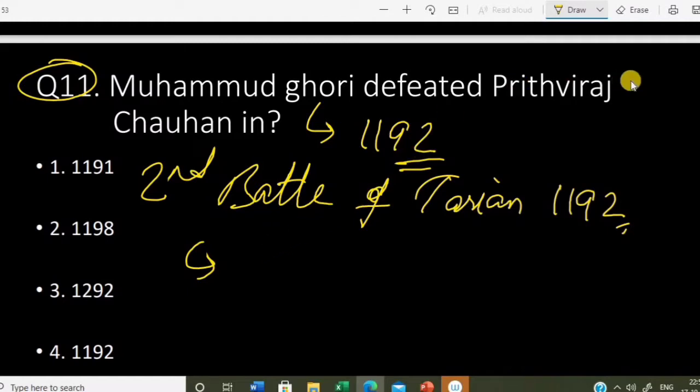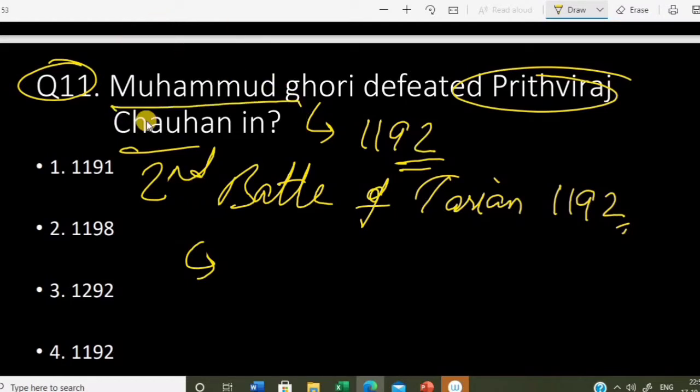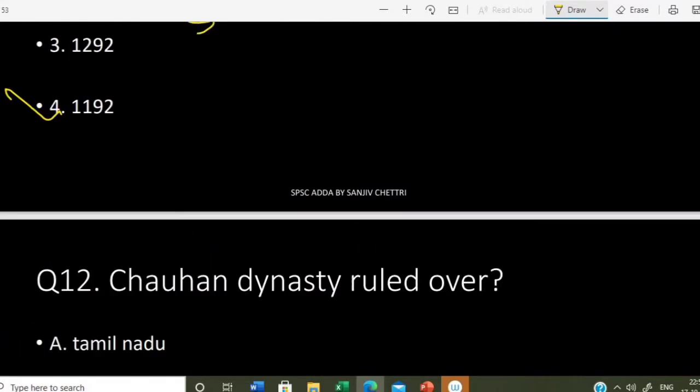In first battle, Prithviraj Chauhan defeated Muhammad Ghori. He became very confident, and when Muhammad Ghori escaped in the first war and again attacked in second war, Prithviraj Chauhan was confident, because of which he got defeated by Muhammad Ghori in second battle of Darien, that is held in 1192. Very important.